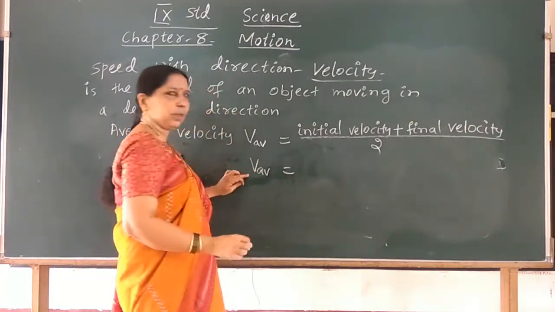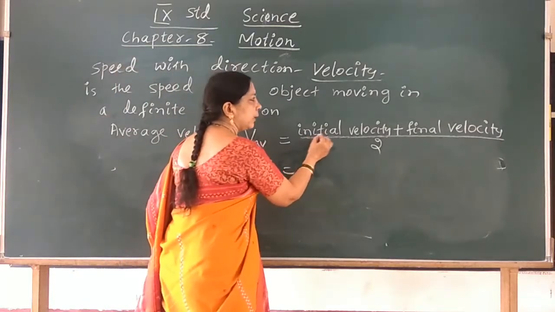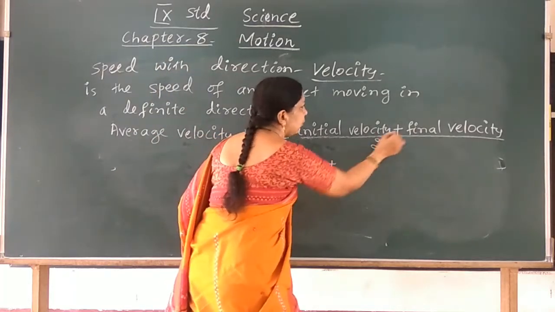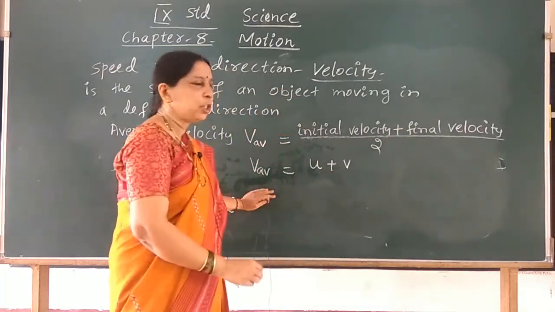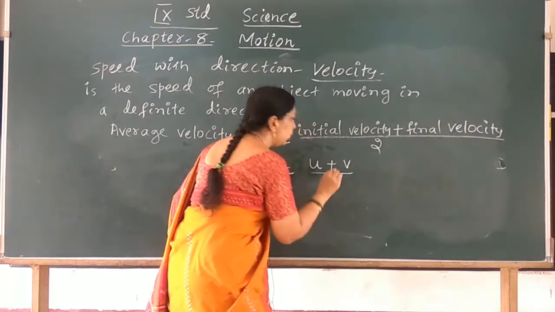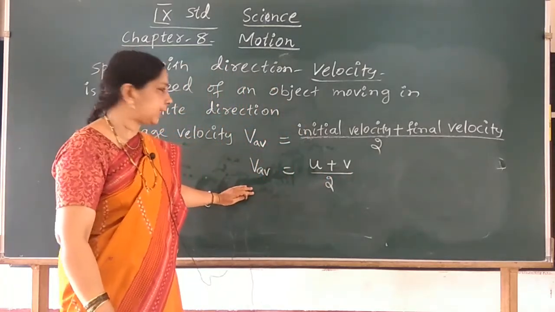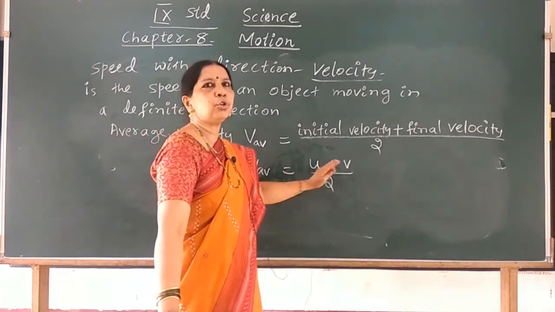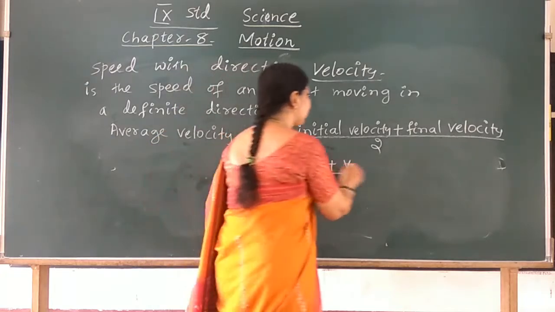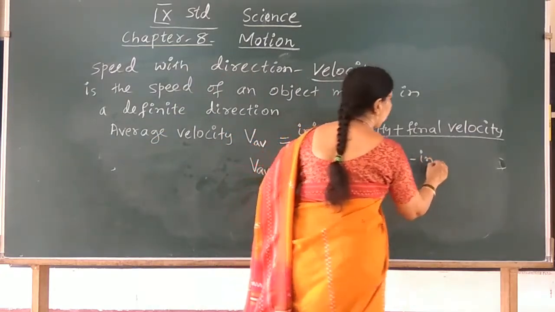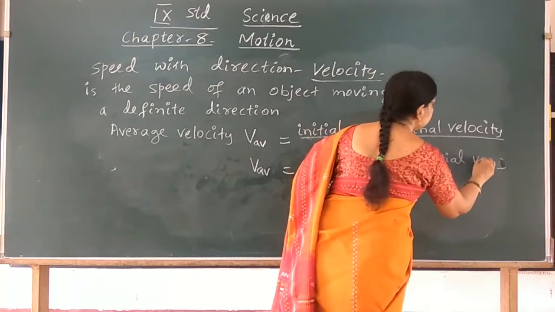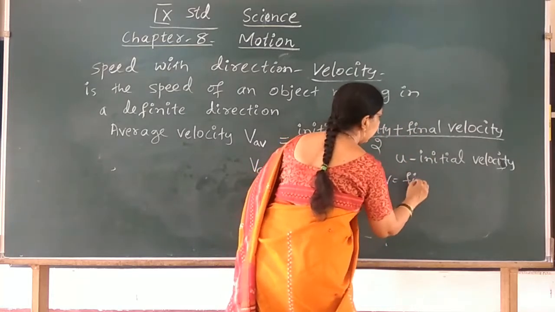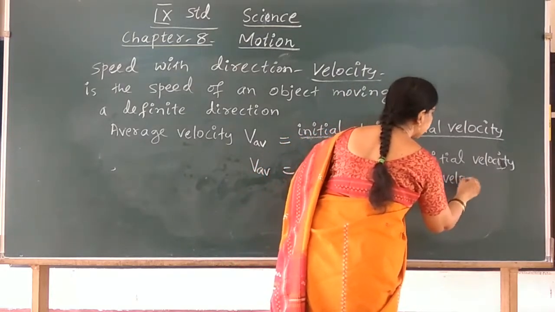Initial velocity is denoted by u, and final velocity is denoted by v. So the expression for average velocity is v_av equals (u plus v) divided by 2, where u is the initial velocity and v is the final velocity.